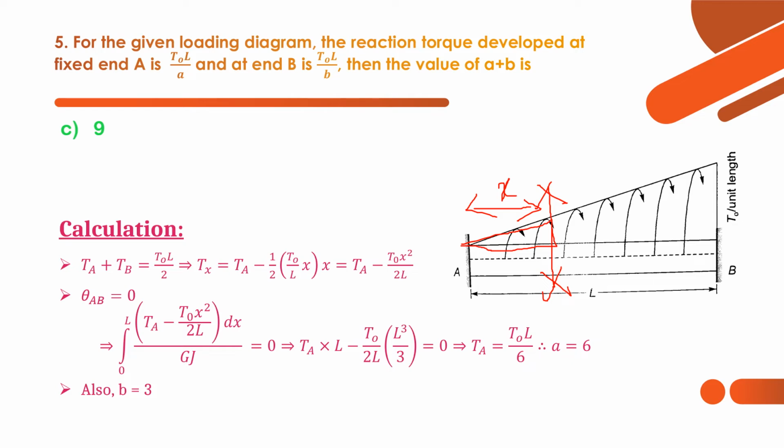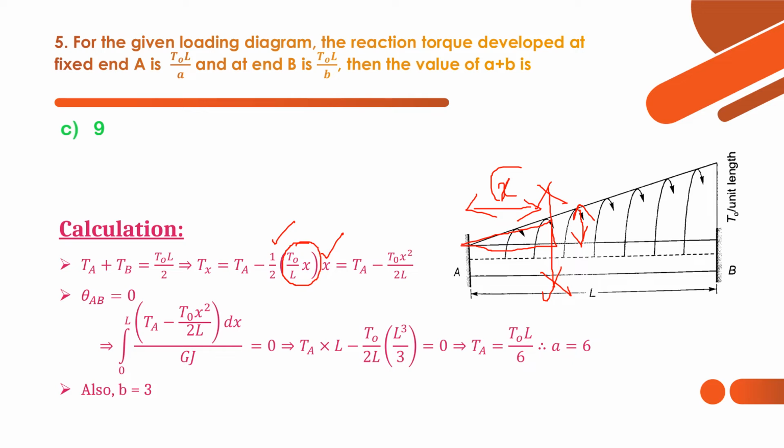So half into base is nothing but X, and this is the height, T naught by L into X. That means what will be the torque over this section? That is nothing but T naught into X by L. And Tx is equal to Ta minus the area of this diagram at that section.